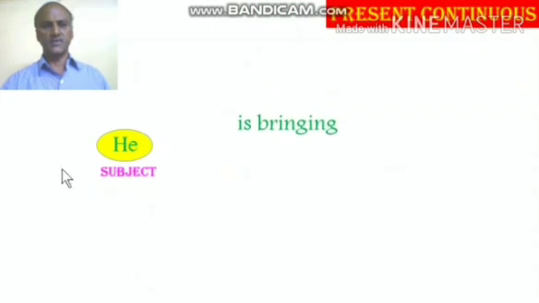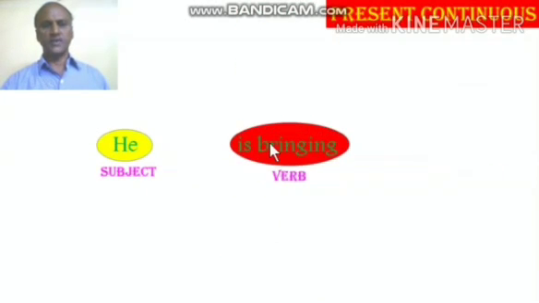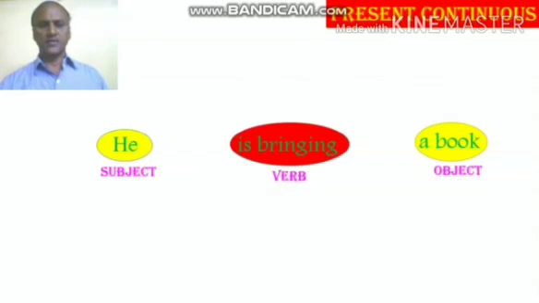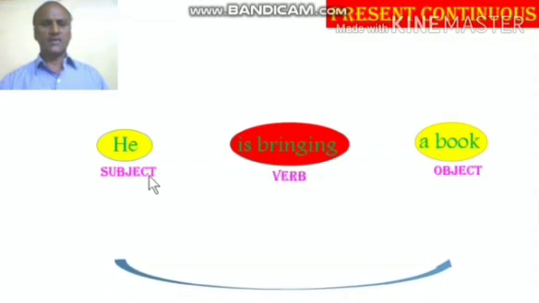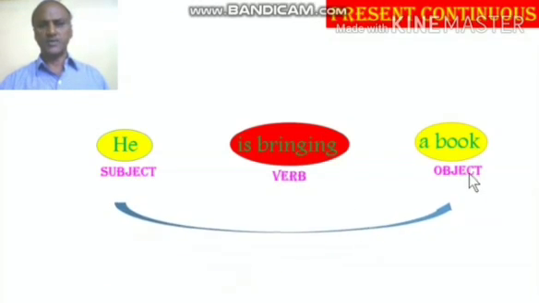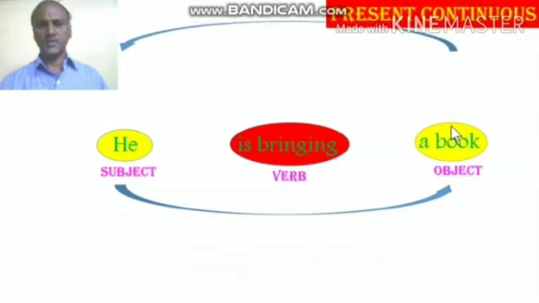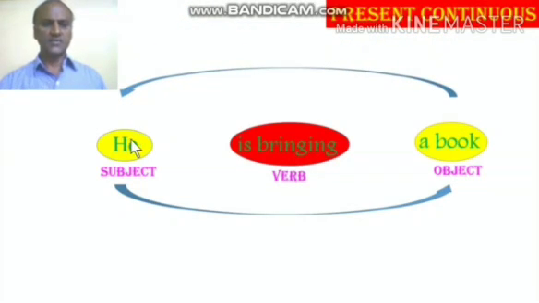The fourth division is present continuous. Continuous means using ing. He is the subject, is bringing is the verb, a book is the object. Now subject, verb, object, three elements you have got. The minimum requirements to change from active into passive. Next, what is the second step to be followed? The second step is to change the subject into object, then object as subject. That is the second step you have to follow.